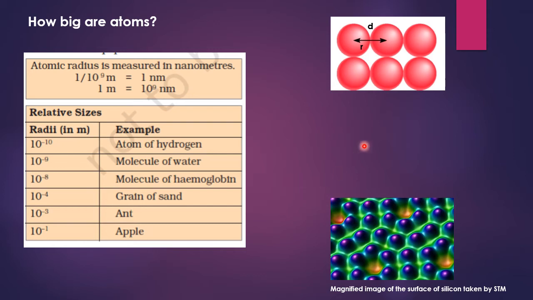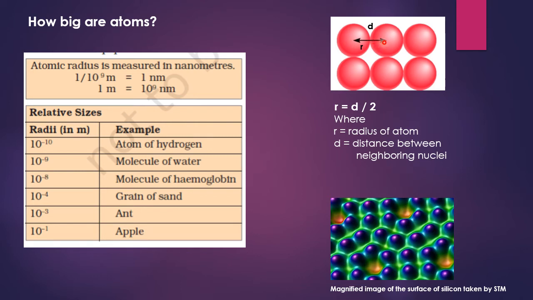Now, the radius of the molecule of the substance. Here you can see these are the molecules of the substance and the distance between two neighboring particles is the diameter, and the half of the diameter is the radius. R is equal to d by 2. So what is d and what is r? R is the radius of this atom and d is the distance between two neighboring nuclei, between two neighboring particles. And that distance will be halved, and the half distance will be the radius of this single particle.